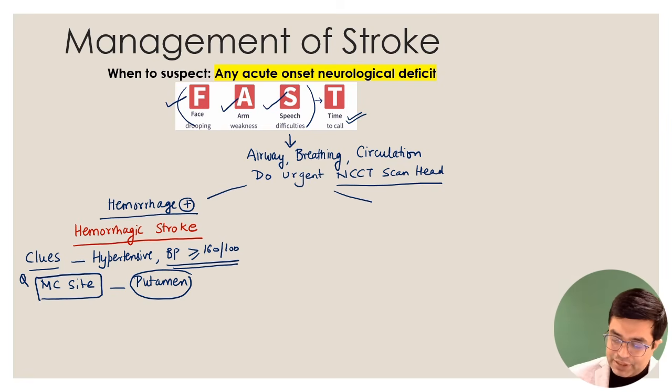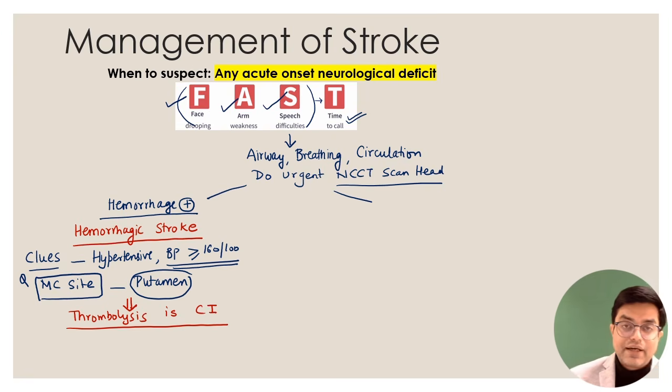Remember, in hemorrhagic stroke patients, there is a case scenario question also asked on this. Thrombolysis is absolutely contraindicated. So thrombolysis is contraindicated. Thrombolysis should not be done. Alteplase should not be given in these patients. There are 2 past MCQs on this. So thrombolysis should not be done. So what to do in these patients? In these patients, what will be the management?